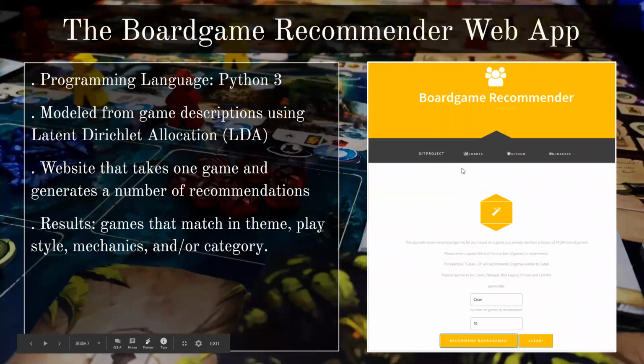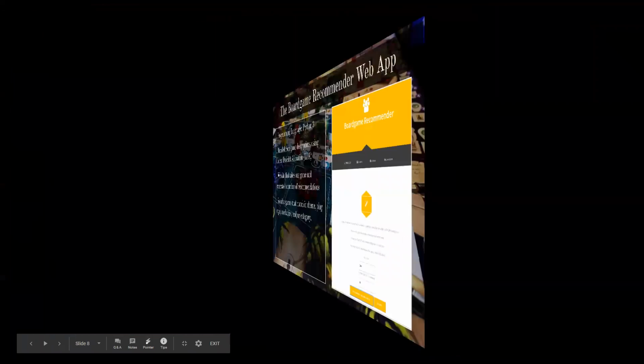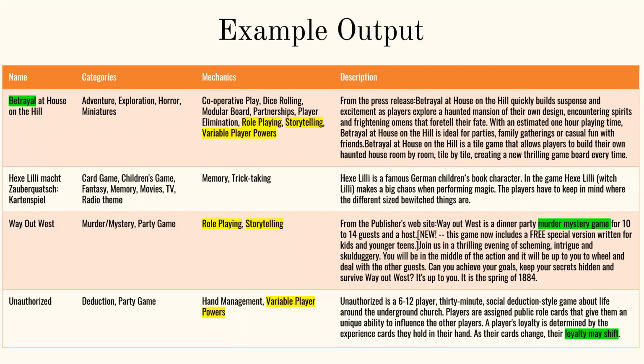As you can see, the results come in categories, mechanics, and then the description. That way you can read each column and decide which game you would like to play. As you can see, some of the highlighted words are role playing, right? Because this game that I chose to